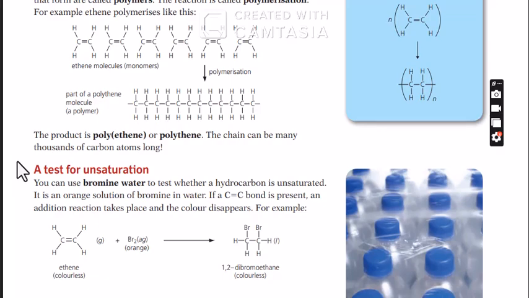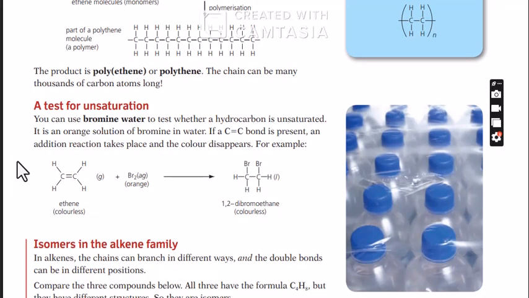So many polymers. How do you test for unsaturation? This is something some of you might be doing. Maybe you might have come across this during your practical. So how do you test for unsaturation? So you use bromine water. So remember, bromine water is orange. Your ethane is colorless.